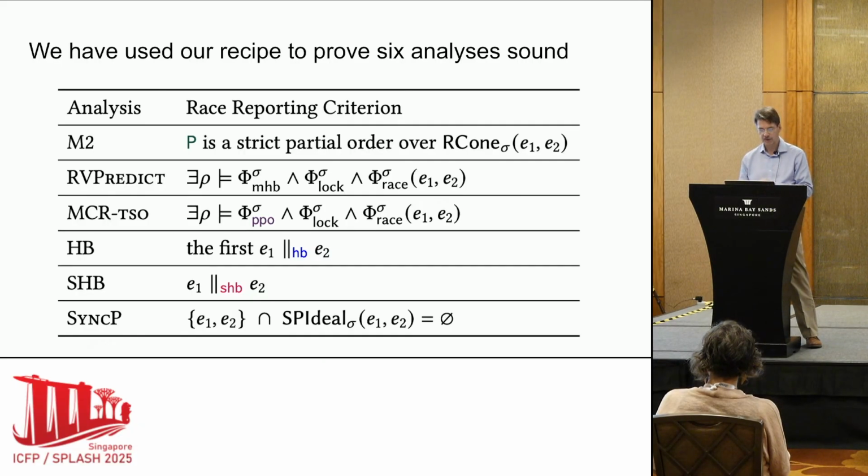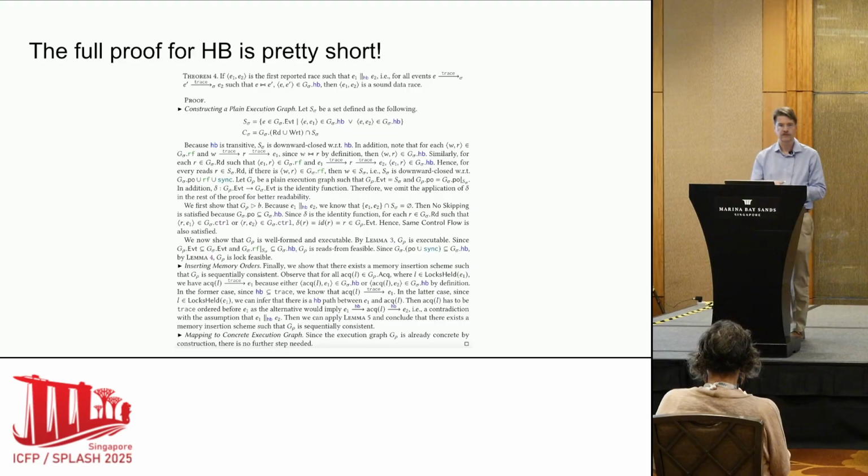We give the details in the paper, and I just want to give you one example. This is the full proof of the very first analysis that I had, the one from Fast Track. If you could read this, you would notice that there are a few lemmas in there, and those are fairly general. We use them again and again across different analyses, so what's new is pretty much here. As you can see, it's not that many lines, so we can easily do that 6 times in the paper and cover a lot of ground.